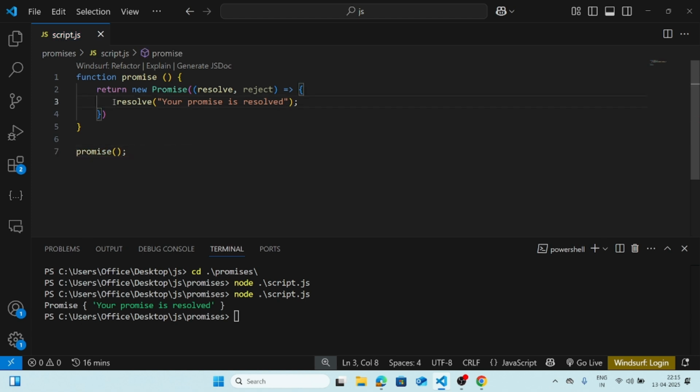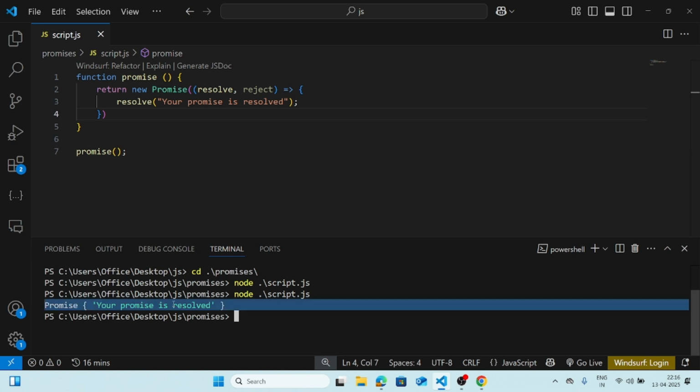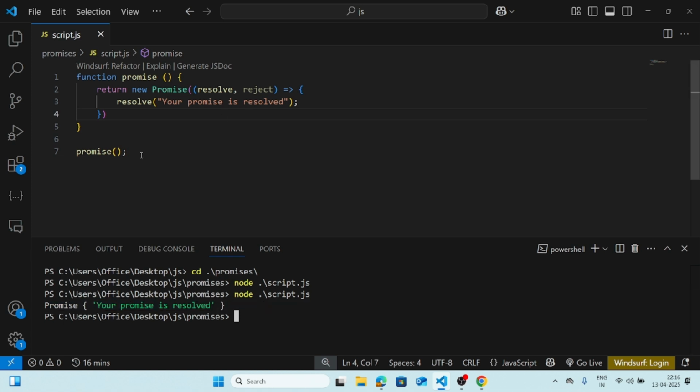Whenever this promise is resolved, it will give me the resolved state and whatever I have written inside it, so resolve and then its data. What's my data? Your promise is resolved. When I consoled it earlier and ran script.js, what it actually gave me is the promise itself and its value, because it has been resolved.